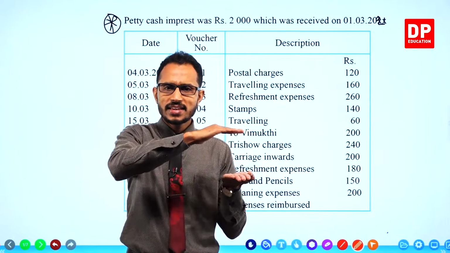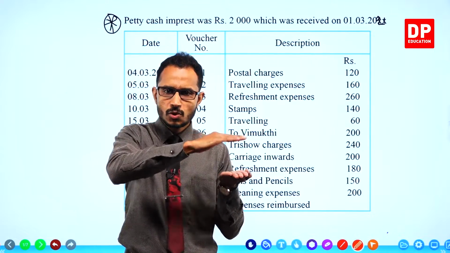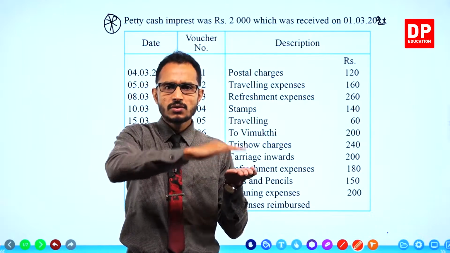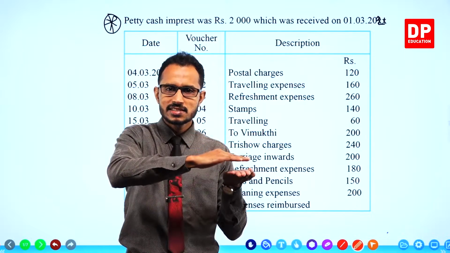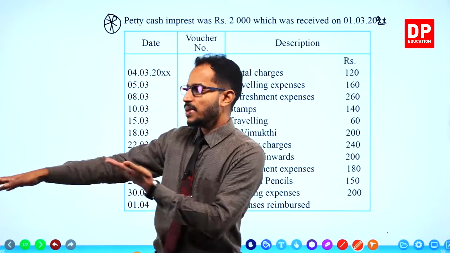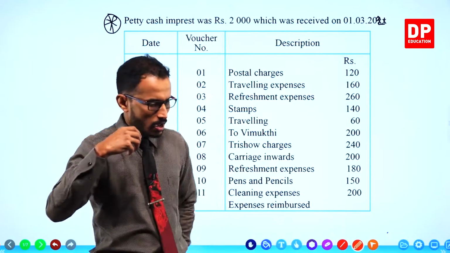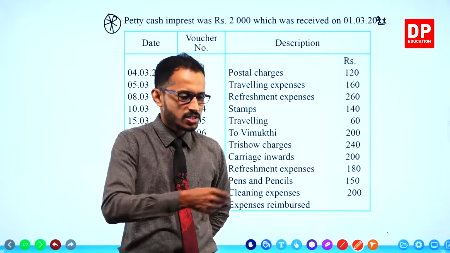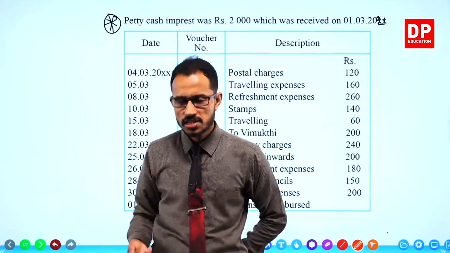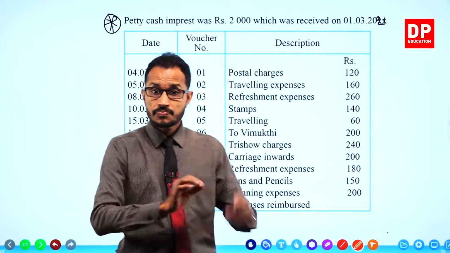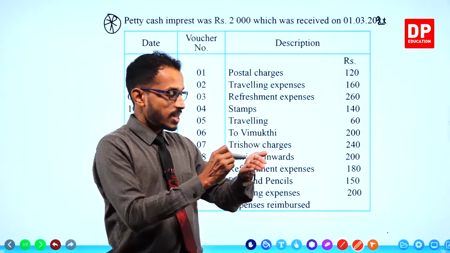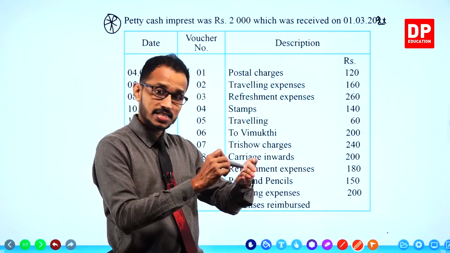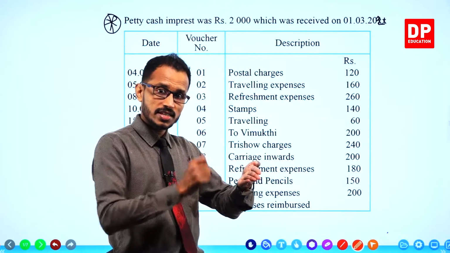So as the petty cashier does all his petty cash payments during the month, the imprest goes down, the imprest decreases gradually, right? When the petty cash expenses are incurred every day, the petty cashier pays for them, and for every payment he has to issue a receipt with his signature.